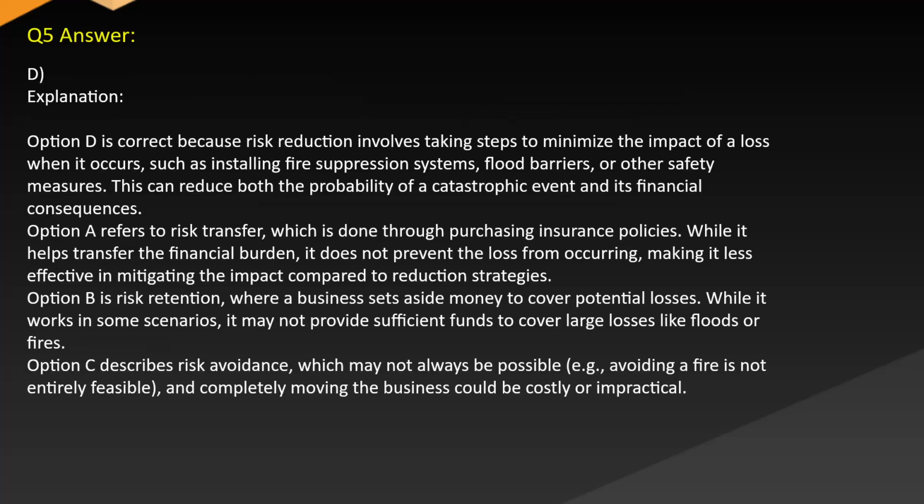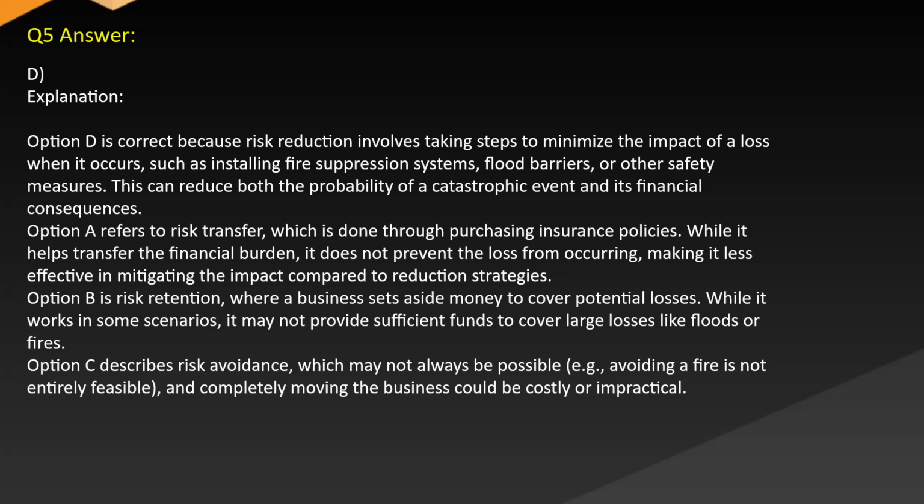Answer D. Explanation. Option D is correct because risk reduction involves taking steps to minimize the impact of a loss when it occurs, such as installing fire suppression systems, flood barriers, or other safety measures. This can reduce both the probability of a catastrophic event and its financial consequences. Option A refers to risk transfer, which is done through purchasing insurance policies. While it helps transfer the financial burden, it does not prevent the loss from occurring, making it less effective in mitigating the impact compared to reduction strategies.